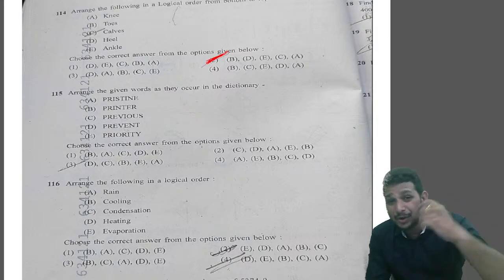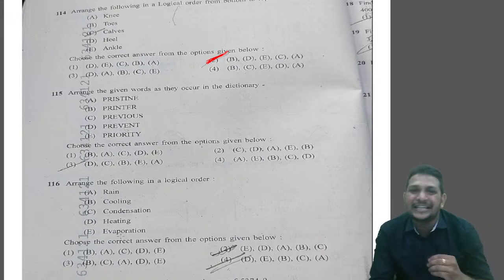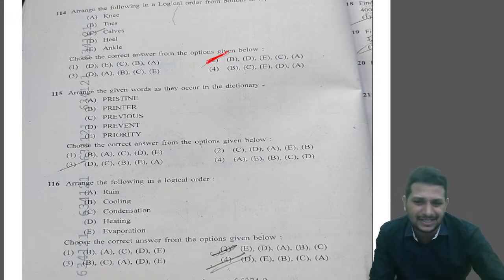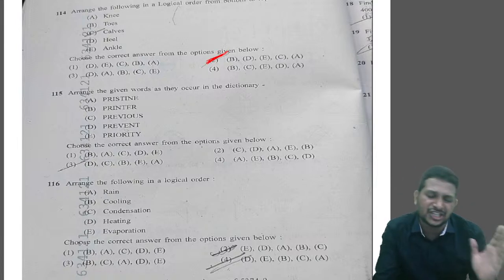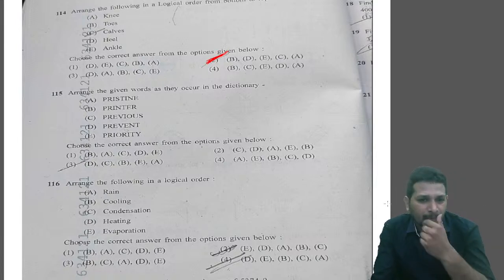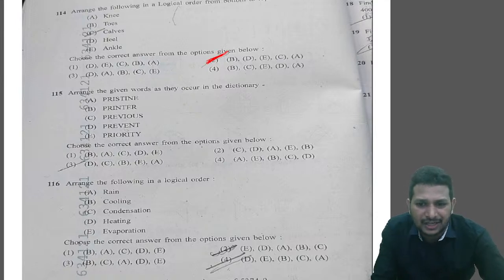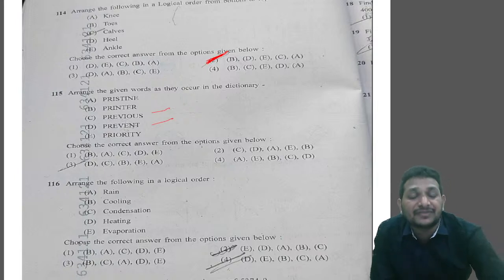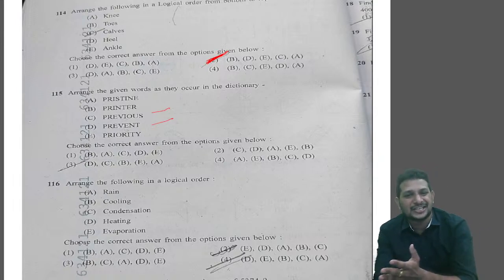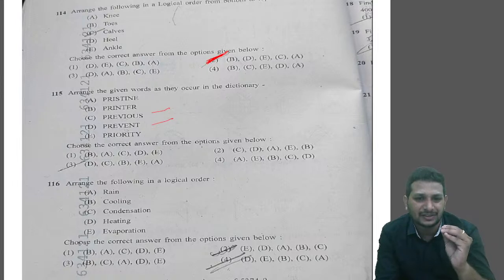Next, the above question was logical order, but in 115 they gave it in dictionary order. So this is also quite easy. As we discussed, dictionary order is nothing but alphabetical order. You just need to arrange the words in alphabetical order. If you look at this question carefully, the first two letters are same. Coming to the third letter, E, it's only for these two options. First four letters are same. If you look at the fifth letter, I and E, obviously E will come first. Among all the options, the first letter D is for option D.